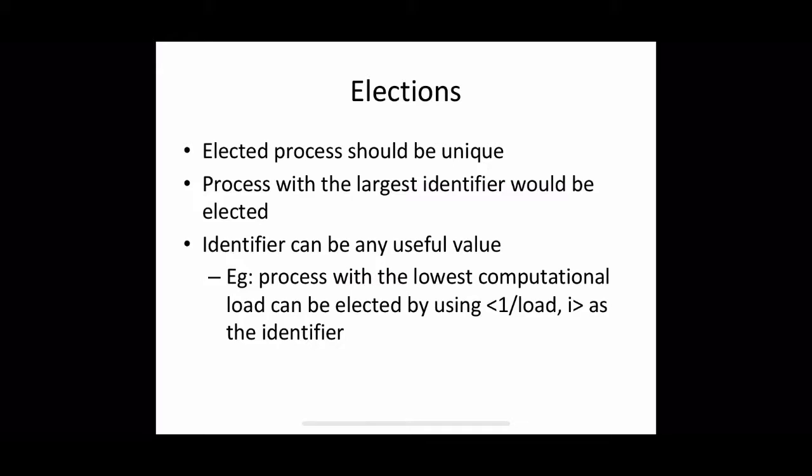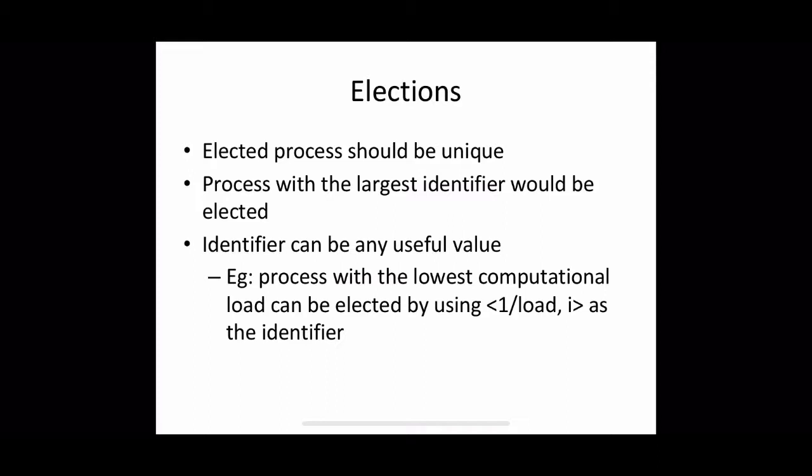To ensure such a requirement, usually the process with the largest identifier will be elected. Identifiers can be any useful value as long as the identifiers are unique and they are totally ordered among the set of processes. Just for example, we could elect the process with the lowest computational load.